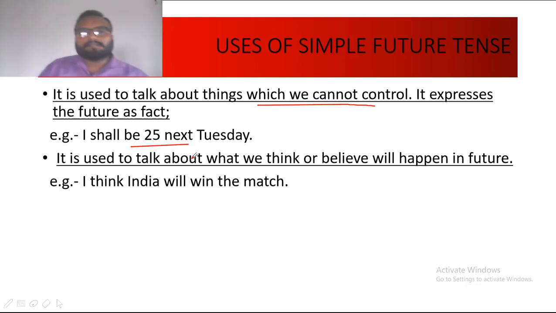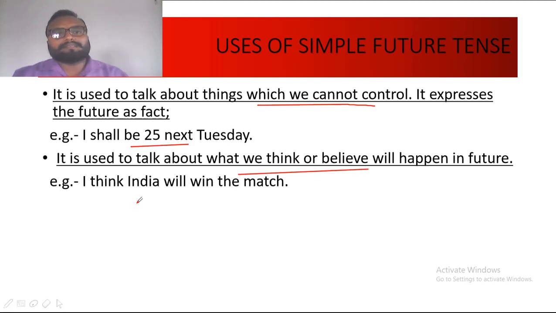The next is, it is used to talk about what we think or believe will happen in future. So any action which we think or believe is going to take place in future will take the structure of simple future tense. For example, I think India will win the match. Here the speaker, the subject, believes that India will win the match, and therefore this sentence will take the structure of simple future tense.